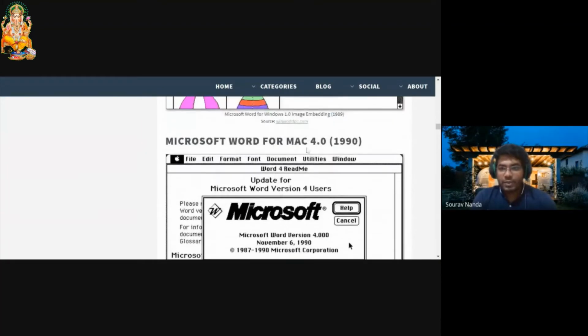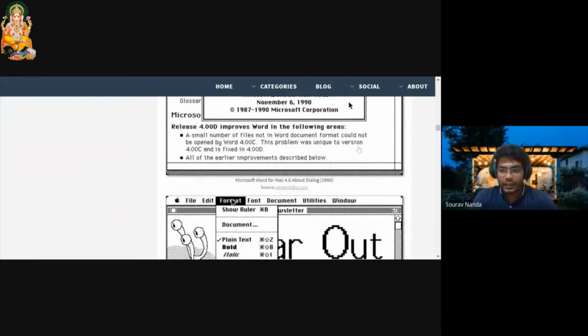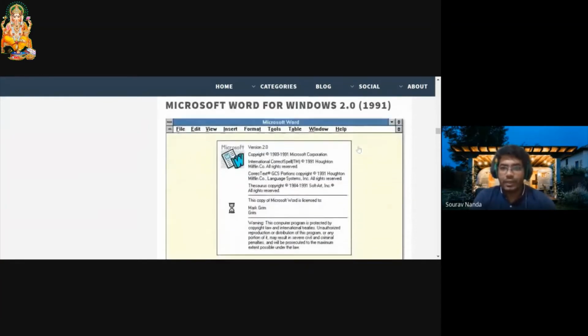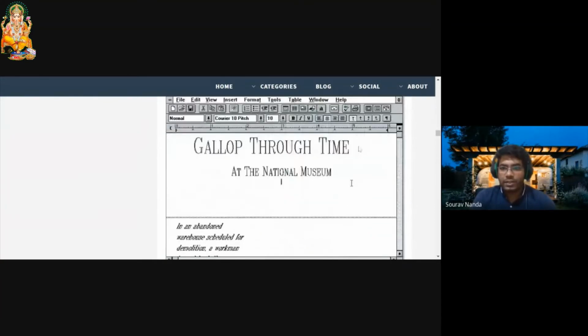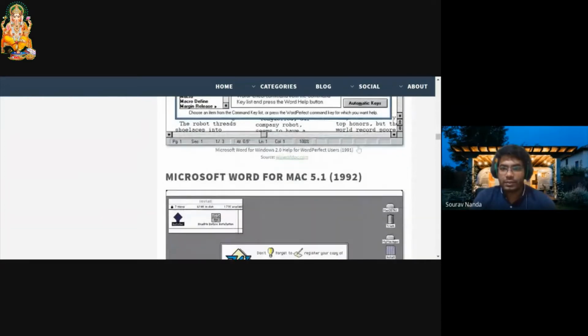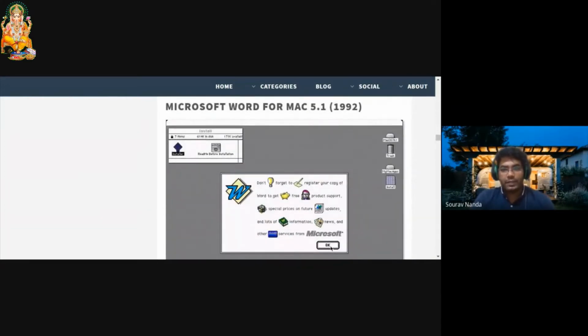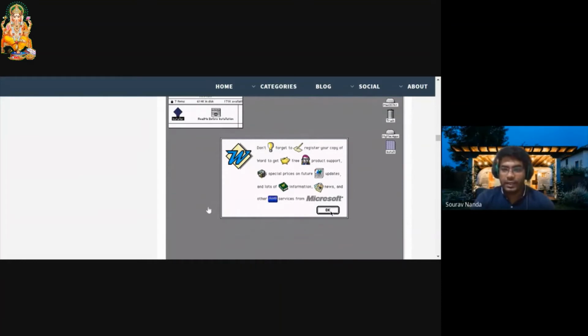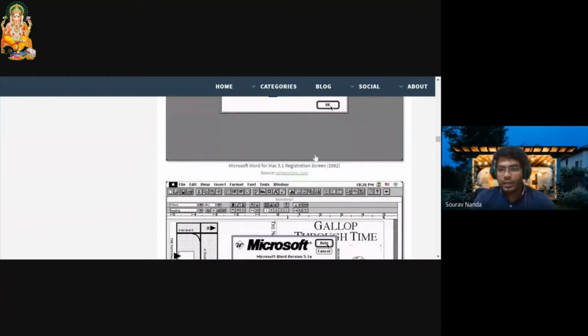Next, 4.0 was in 1990. I'll take you to the important versions. So from 5, they started the 5.1 version with a slight change in the designing aspect of it.